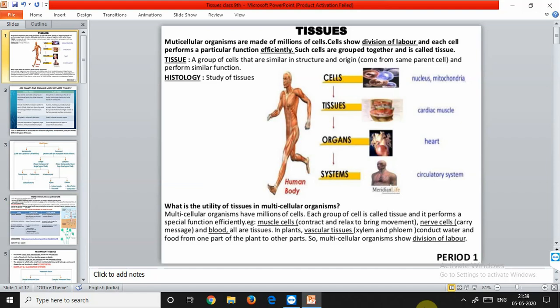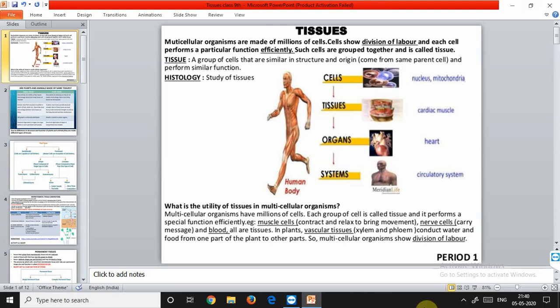Tissue is a group of cells that are similar in structure and origin, and they come from the same parent cell. Same parent cell means the same type of cells combine and form a tissue, and all those tissues made up of similar cells also perform similar functions. The study of tissues is called histology, and this term was coined by Bichat in the year 1792. Now, what is the utility of tissues in multicellular organisms?